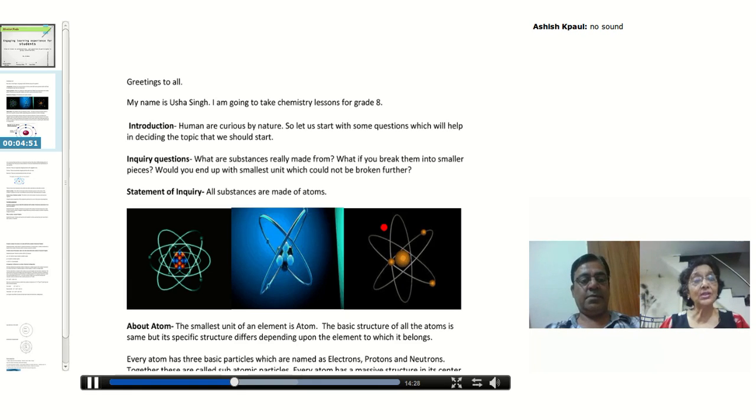Protons and neutrons are not directly involved in the chemical reaction. These are the electrons which are responsible. So don't consider them insignificant only because they don't have any mass.